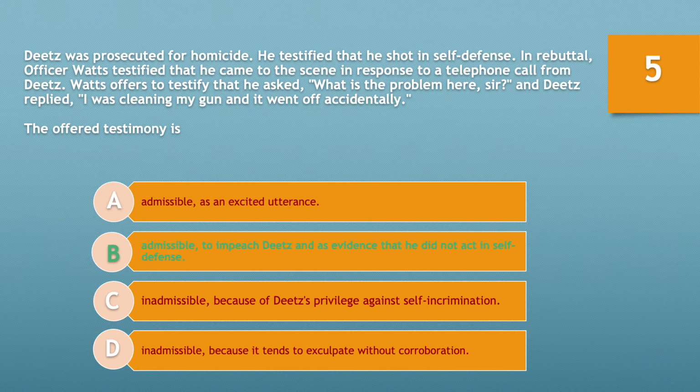Officer Watts' testimony clearly impeaches Dietz. Additionally, since Dietz's out-of-court statement to Officer Watts is an admission of a party opponent, it can also be offered to prove the truth of the matter asserted in that statement, i.e., it becomes not hearsay or an exclusion of hearsay. Accordingly, the offered testimony is admissible to impeach Dietz and as evidence that he did not act in self-defense.